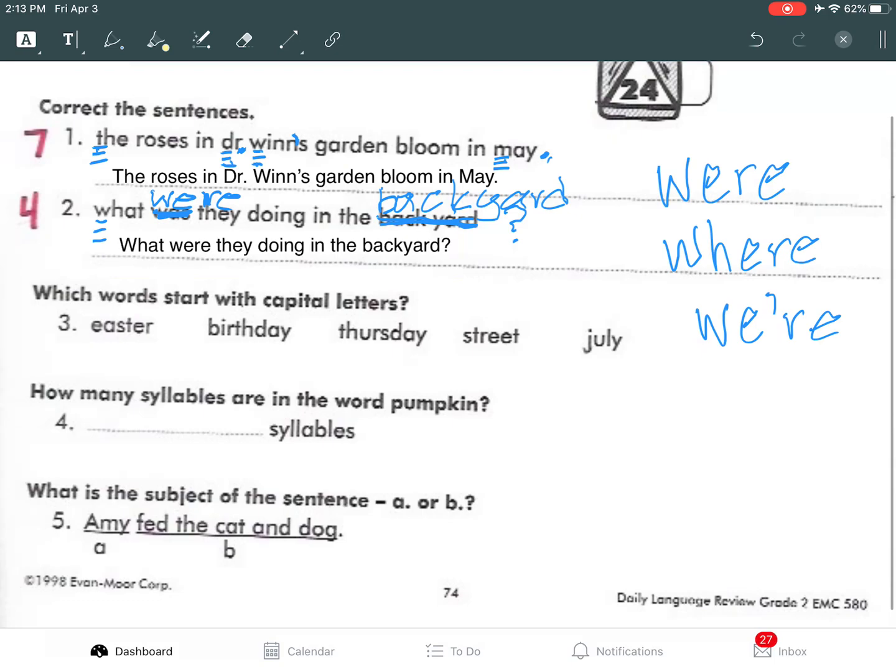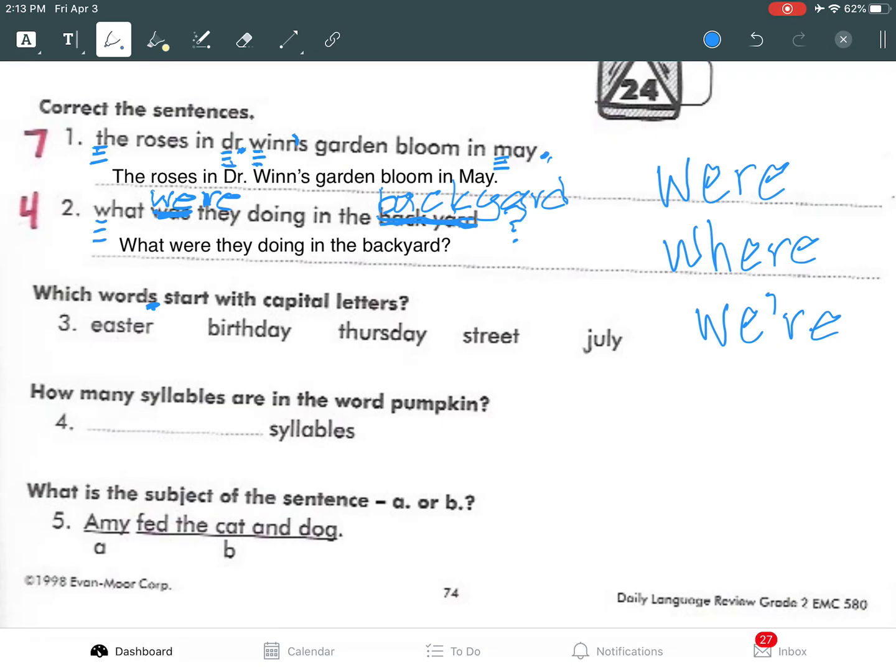All right. Number 3, which words start with capital letters? So these are going to be what kind of nouns that start with capital letters? What kind of nouns are those? You remember? Those are proper nouns. So nouns that start with capital letters are proper nouns. So what are nouns that do not start with a capital letter? They are called common nouns. All right, so we're just going to be circling the proper nouns. And notice it says words, meaning there's more than one that you are going to be circling.